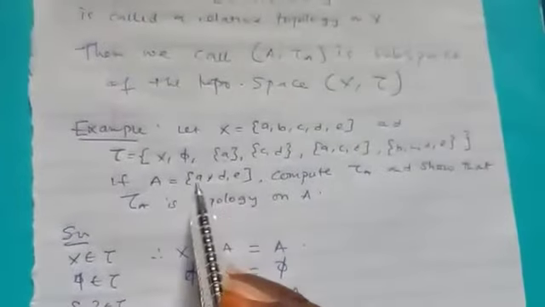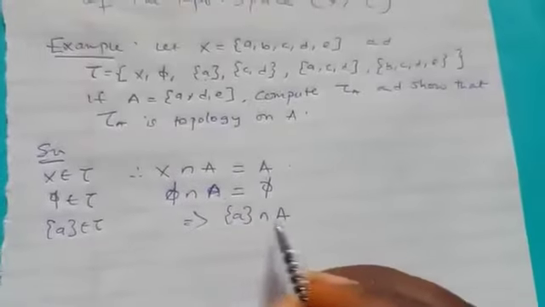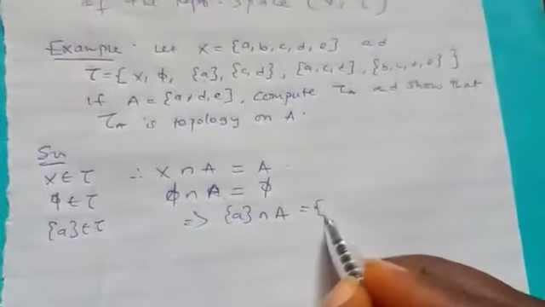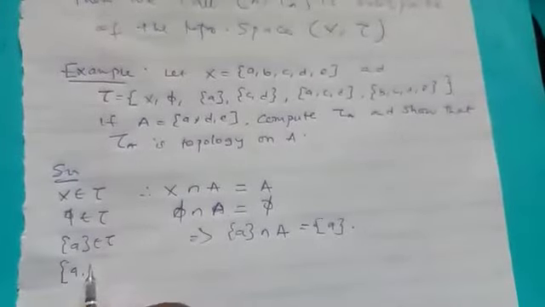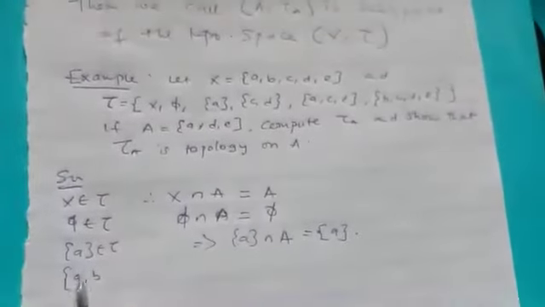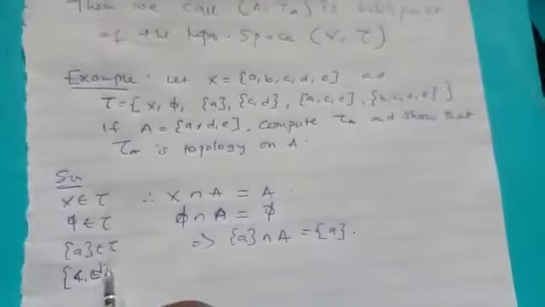So definitely we need to find A intersection this capital letter A. And don't forget that our A is ADE. So A intersection ADE will just be A. Also, this is part of the sets in tau, that is CD, sorry. CD is in tau.